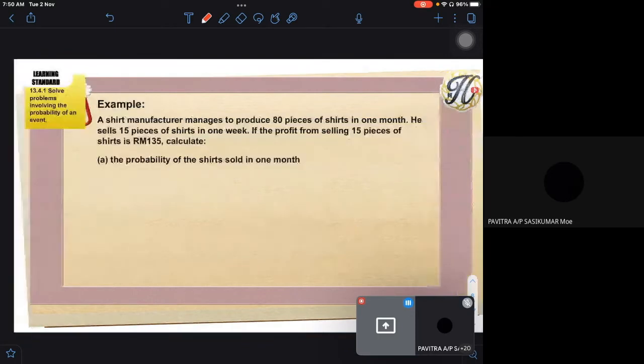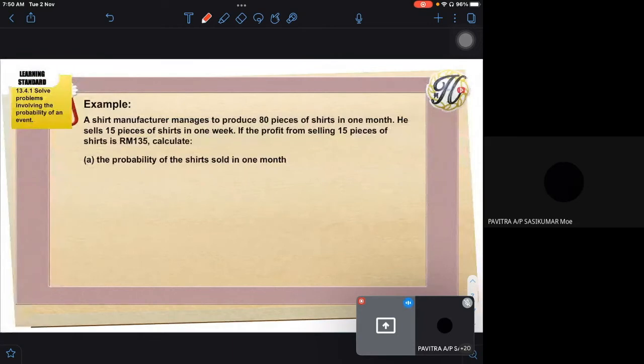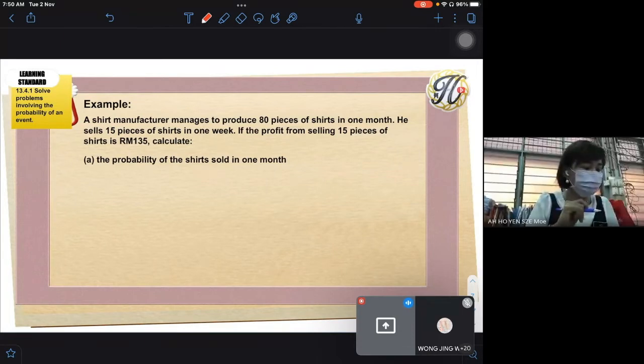Okay, so now we go to the example from the textbook. The textbook gives one example, only one question in the textbook. So this is the one: a shirt manufacturer managed to produce 80 shirts in 1 month. He sells 15 pieces of shirt in 1 week. Then the profit from selling 15 pieces of shirt is RM135. Part A asks you to find the probability of the shirt sold in 1 month.